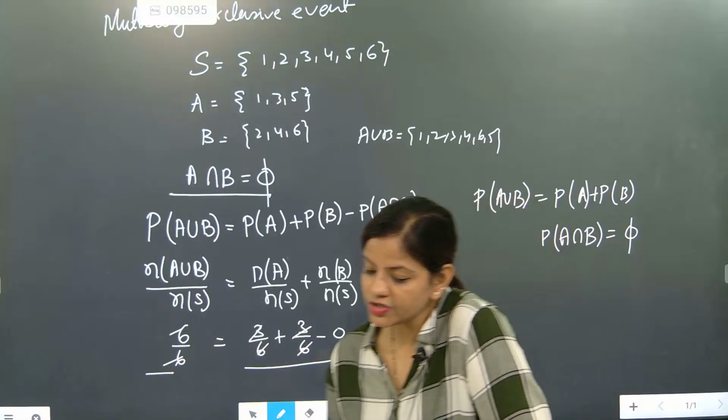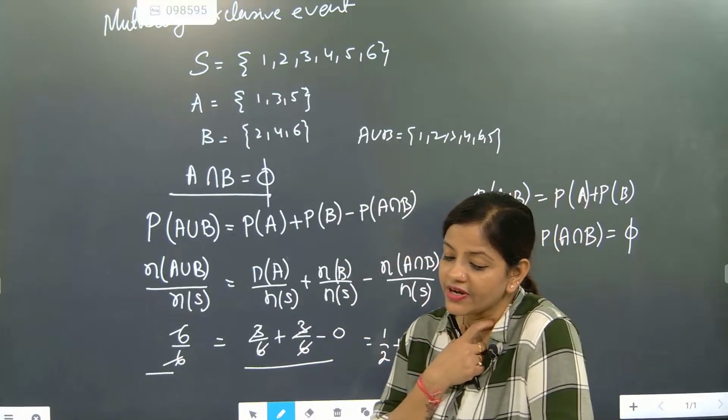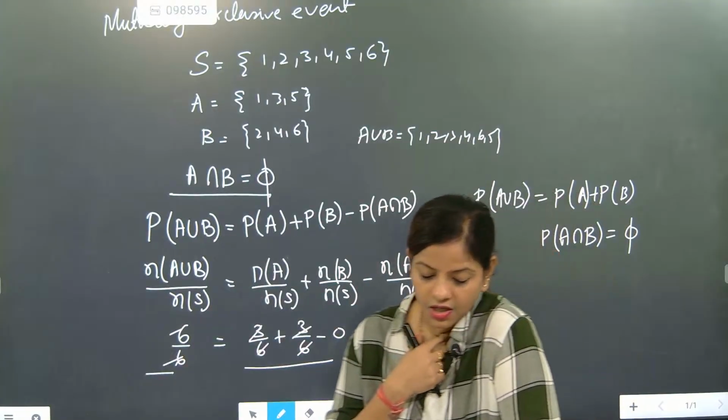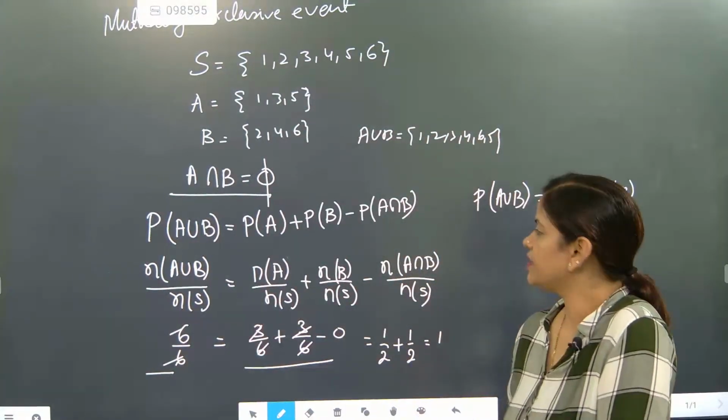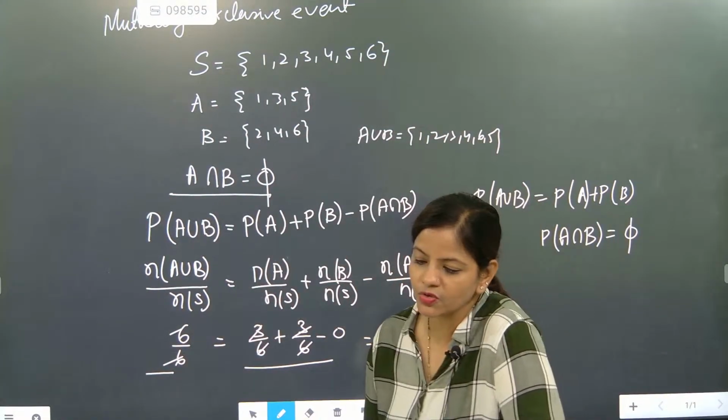I hope you might have understood till here. Mutually exclusive means null event. Intersection will become null there. That's the most important part.